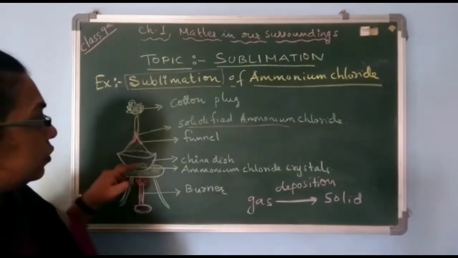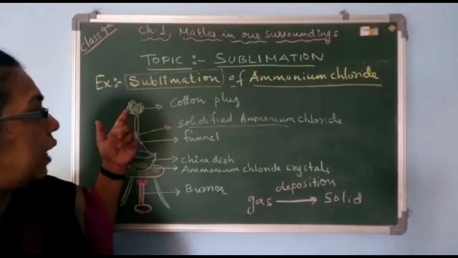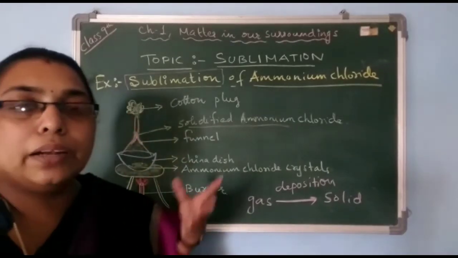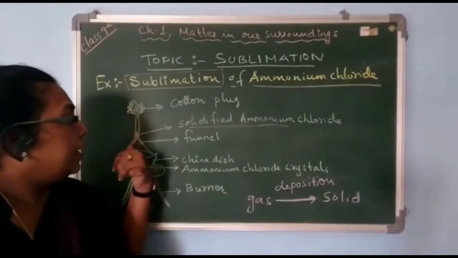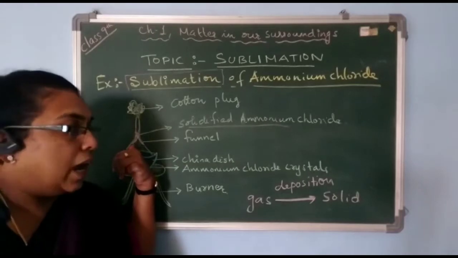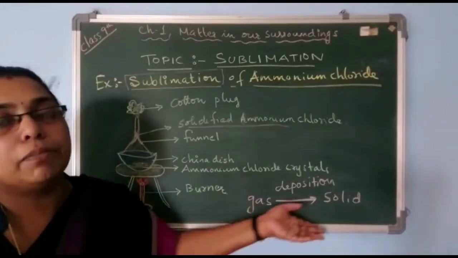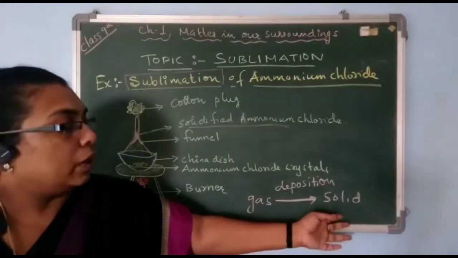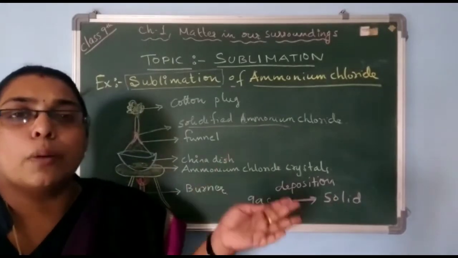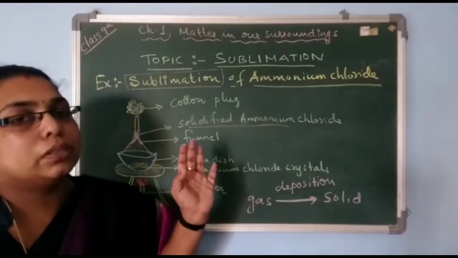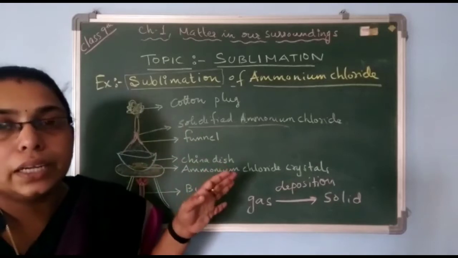First, the solid ammonium chloride gets converted into vapor form, and the vapor was not able to escape because we covered the tip of the funnel with the cotton plug, and it gets solidified back on the sides of the funnel. The process by which the gas solidifies back into ammonium chloride, that is solid, is called deposition. So deposition is the opposite of sublimation. Sublimation means conversion of solid directly to gas without any liquid phase.